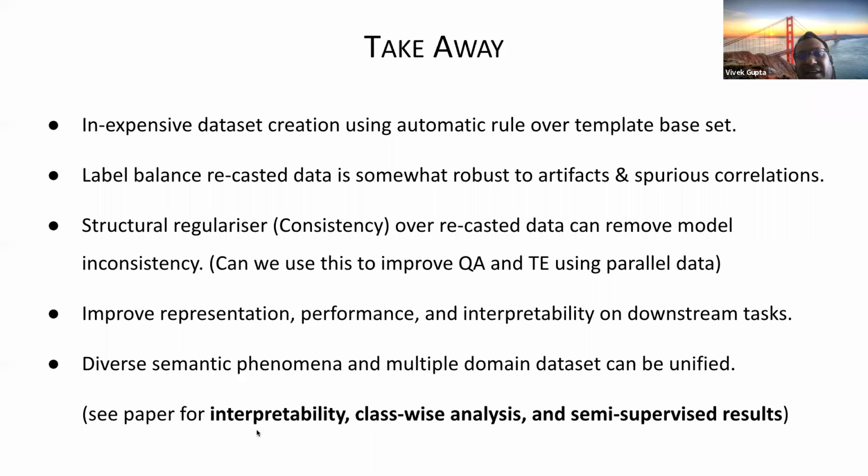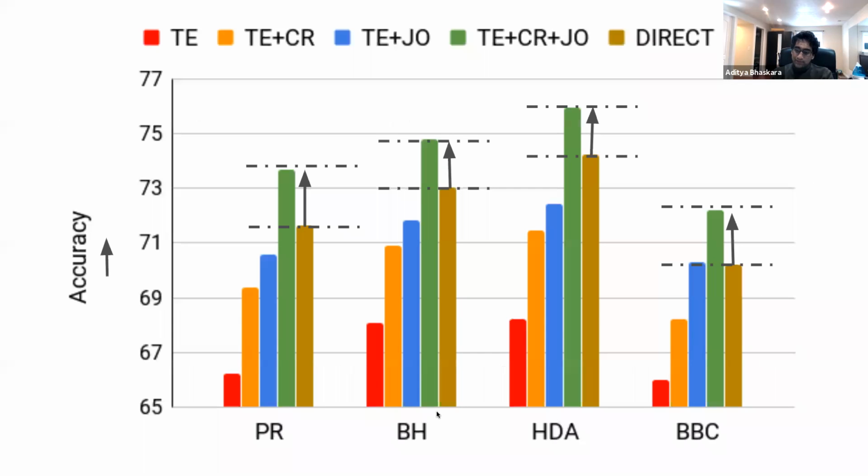In the paper we have some more results about interpretability and how it helps. Also some class-wise analysis, where we show that we get improvement in every class. It's not biased towards one class, improving one class but doing very badly on another. The classes are the final classes, happy, sad, and so on, and in all classes we are getting improvements.